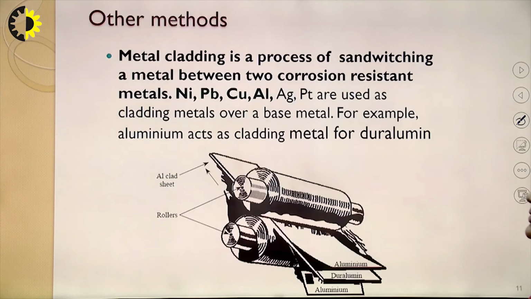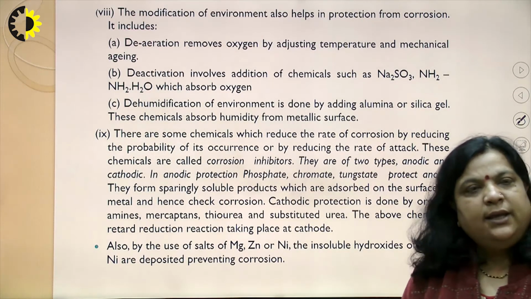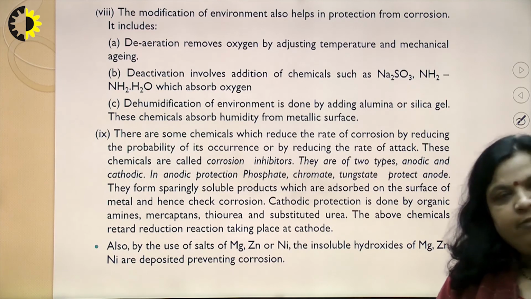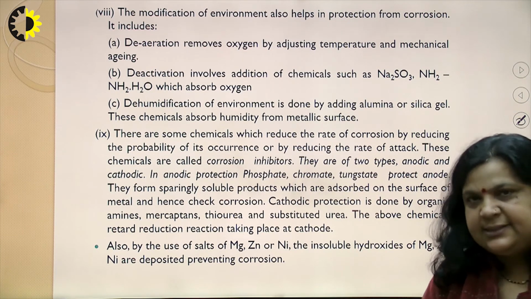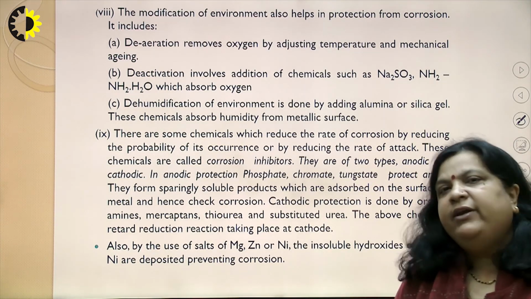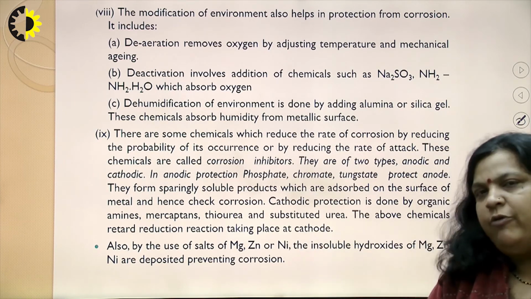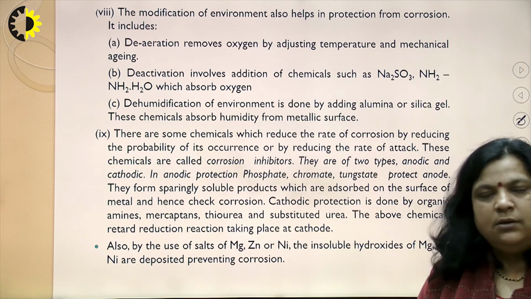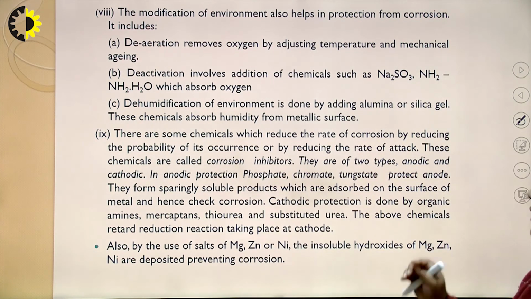Next, a very common method is by using corrosion inhibitors. There are some chemicals which reduce the rate of corrosion, either by reducing the probability of its occurrence or by reducing the rate of attack, either by stopping the absorption of oxygen, by absorbing the evolution of hydrogen, or by absorbing the oxygen.